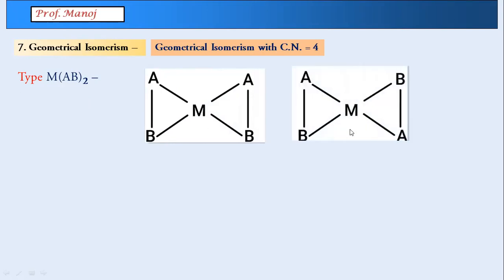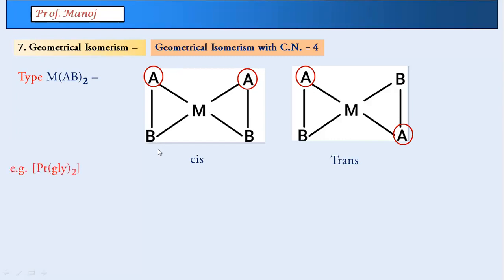Another one here you can see. And perhaps you can understand how it looks like a cis and how it looks like a trans. So the obvious thing is the group is forming a chelate, but A and B have to be different. Suppose some atom like nitrogen is the donating atom, this might be oxygen or something else.